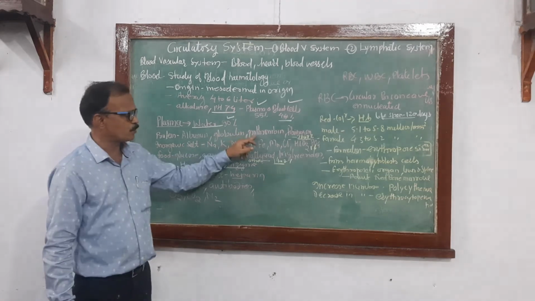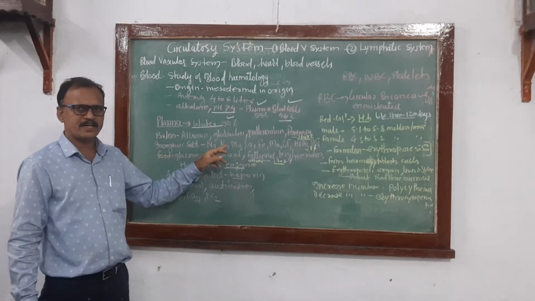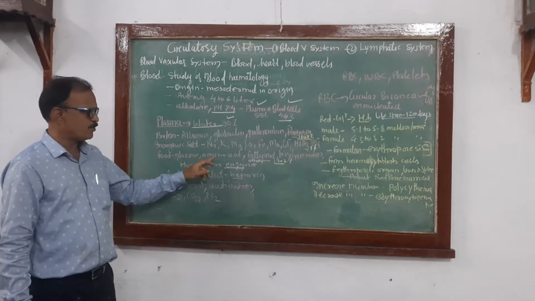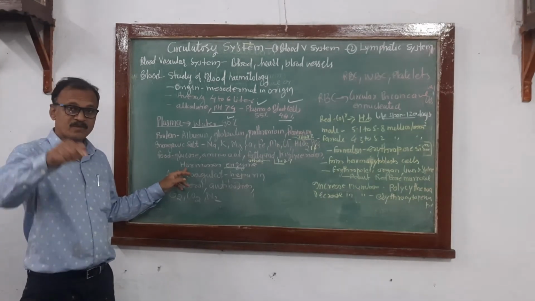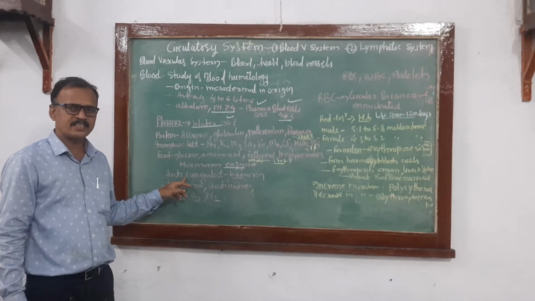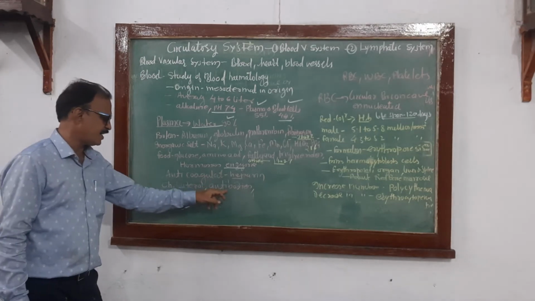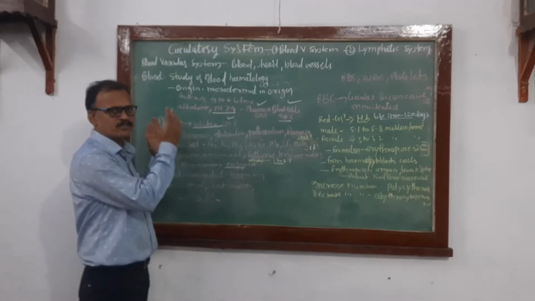Albumin, globulin, prothrombin, fibrinogen. Inorganic salts: sodium, potassium, calcium, magnesium, HCO3, PO4. Food: glucose, amino acid, fatty acid, triglyceride. There may be hormones, enzymes, the anticoagulant heparin that prevents coagulation of blood, cholesterol, antibodies, gases O2, CO2 and nitrogen. This is about the plasma.